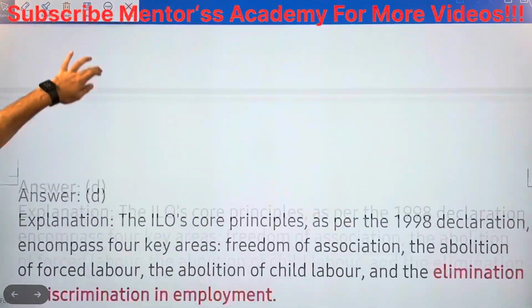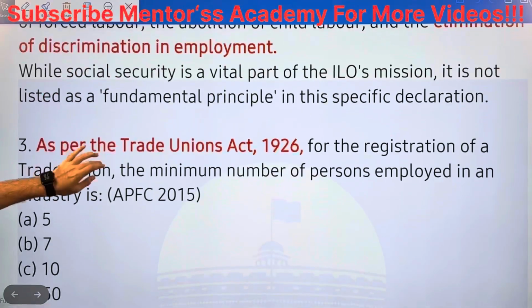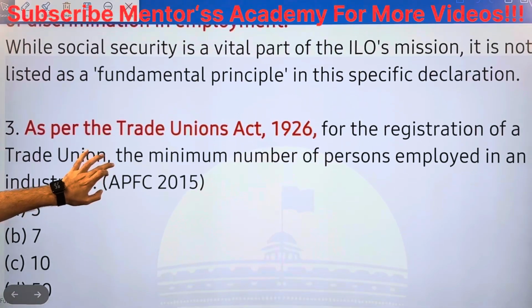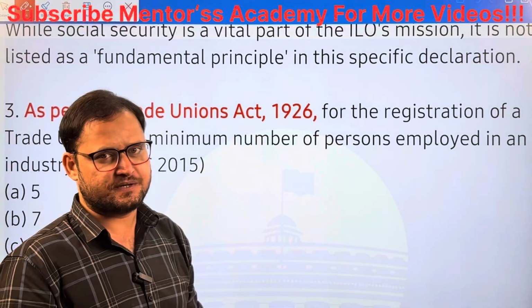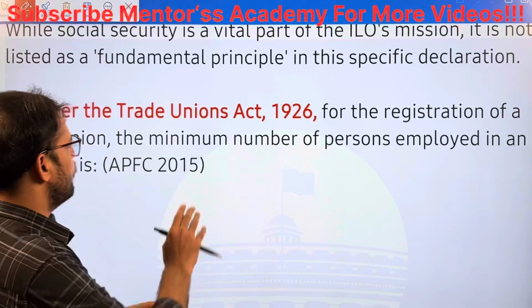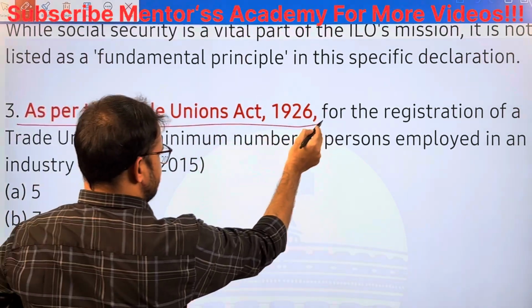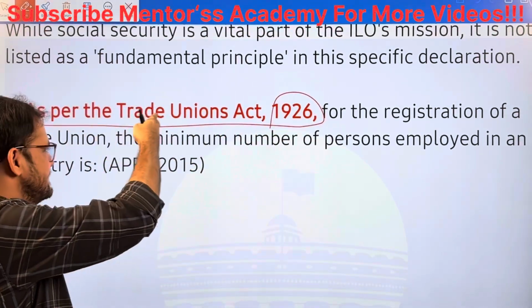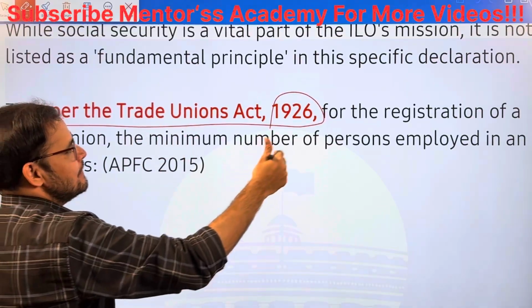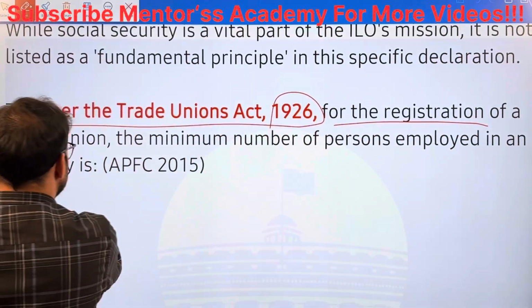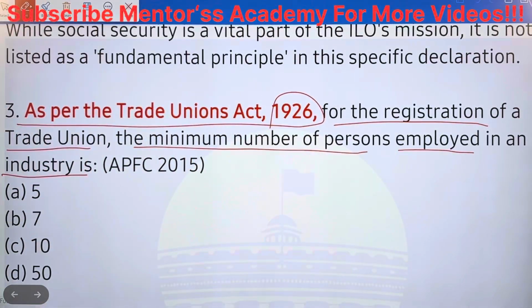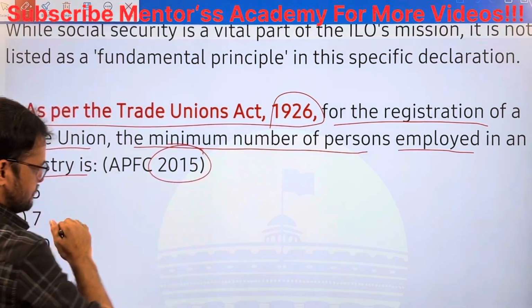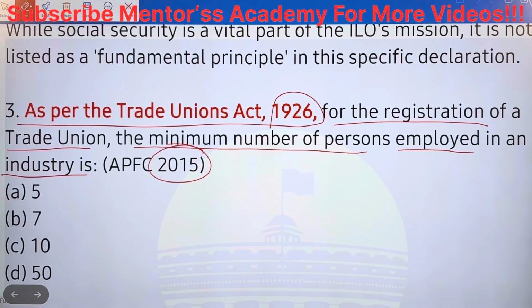Next question. As per the Trade Unions Act 1926, you have to go through all the labor laws, industrial laws for the upcoming UPSC, AO and APFC exam. As per the Trade Unions Act 1926, before independence, there was an act on trade unions. For the registration of a trade union, the minimum number of persons employed in an industry should be how many? 5, 7, 10 or 15. APFC 2015 question. Please pause and attempt, we'll discuss.